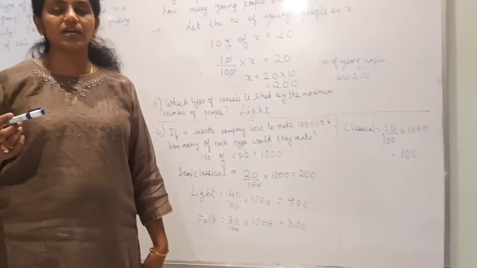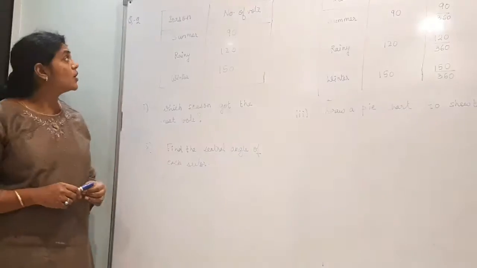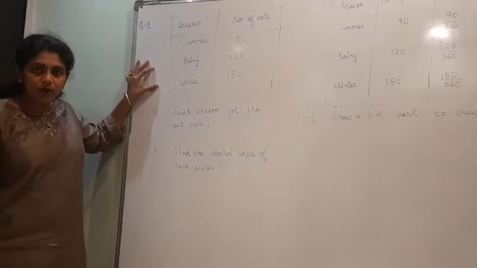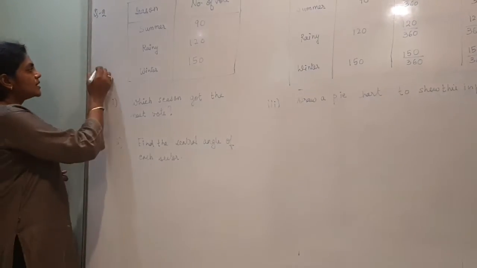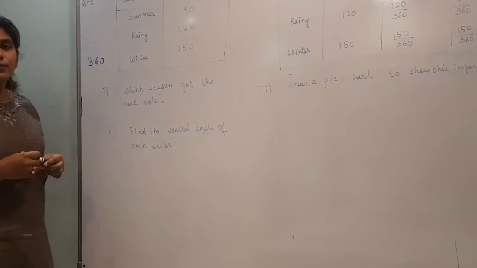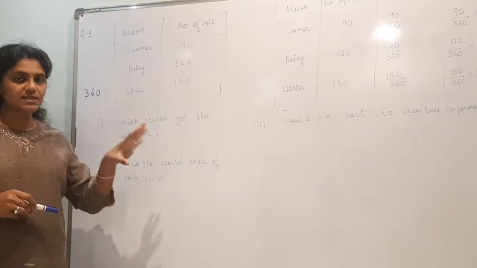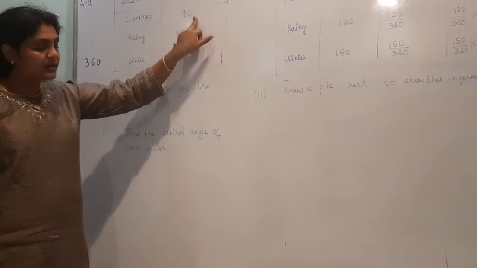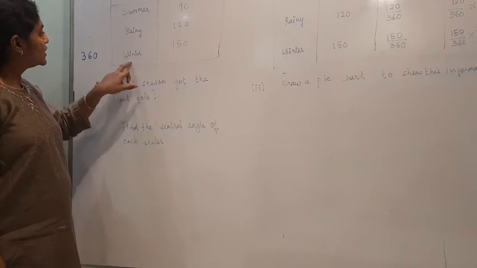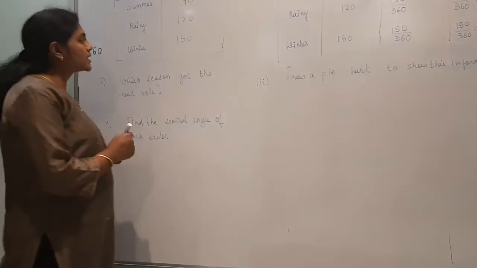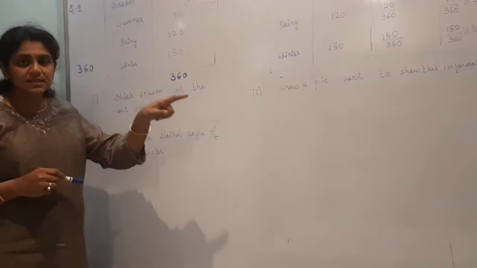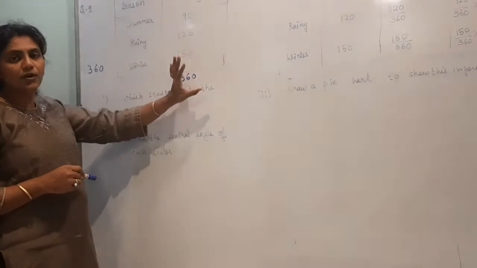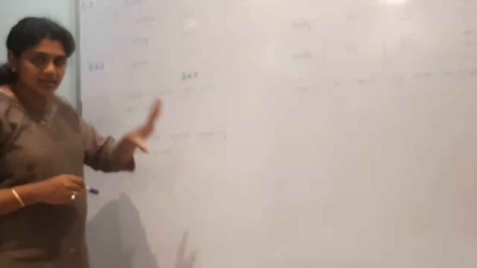Now we will do question number 2. Here I have directly drawn the table. Here a survey was made of 360 people. How many people are liking which season? What is their favorite season? So summer season is liked by 90, rainy 120, winter 150. So if you do the total, it is 360. Right? So the survey was made of these 360 people. So you know the total number of people is 360.